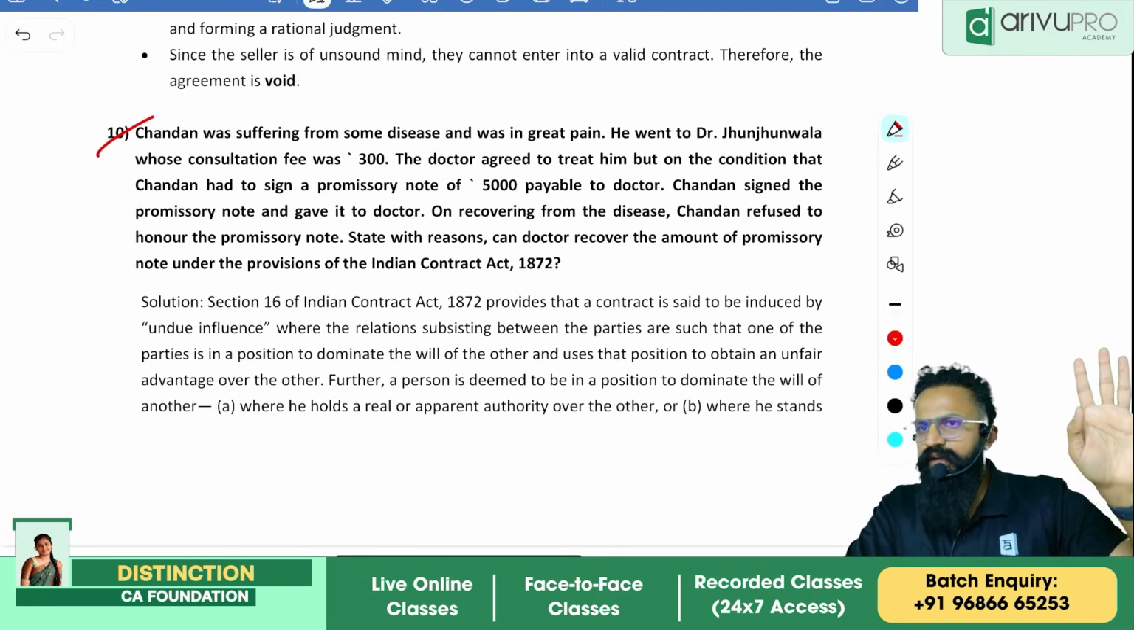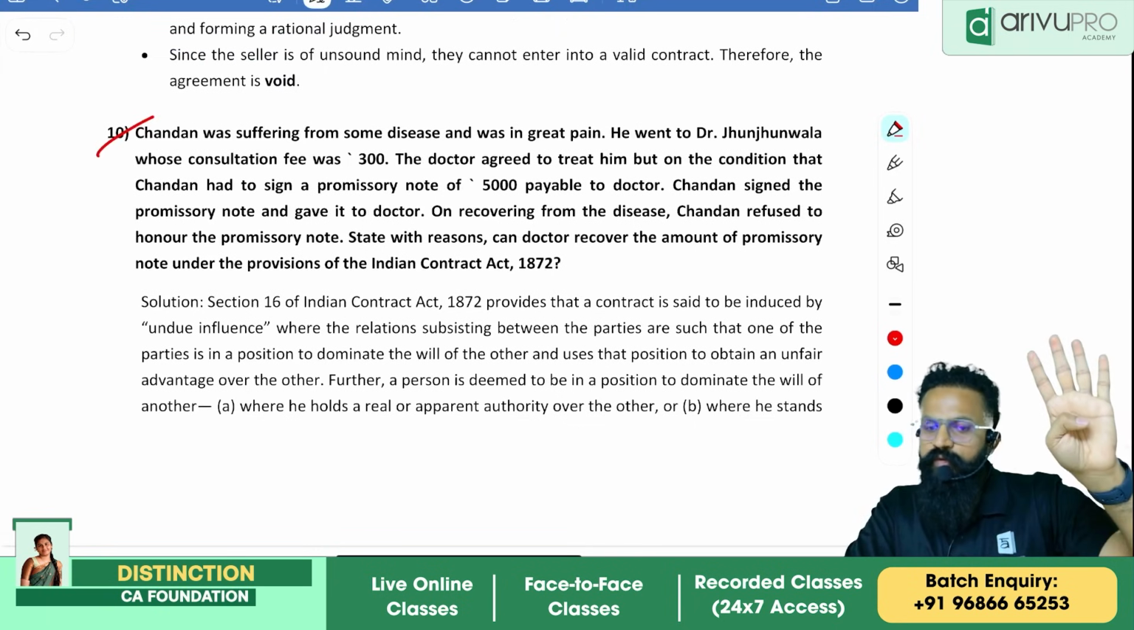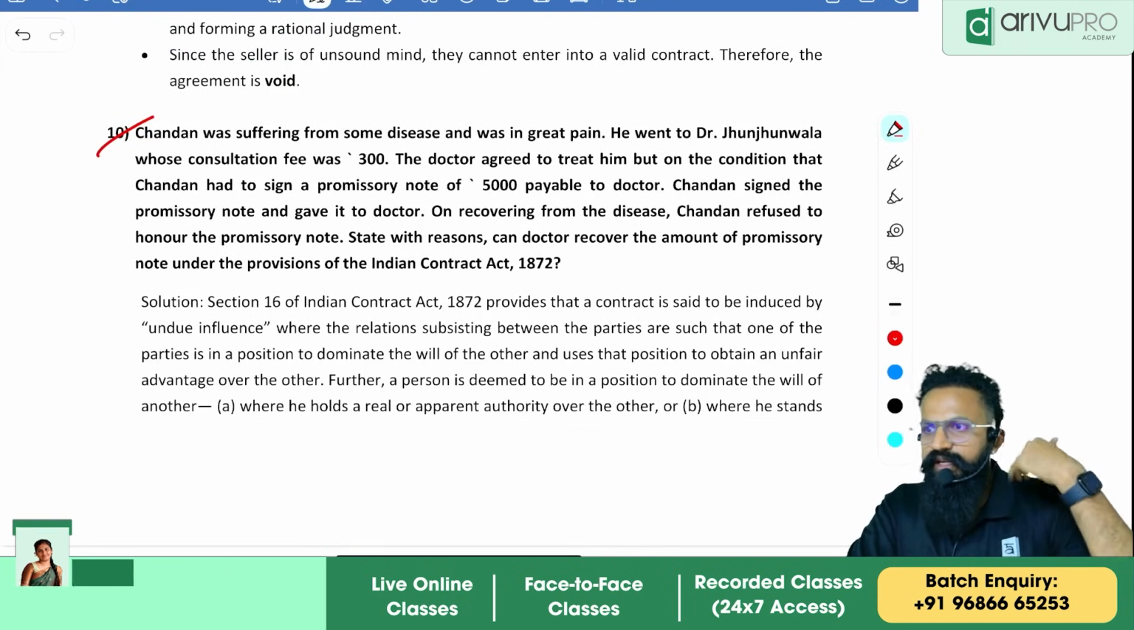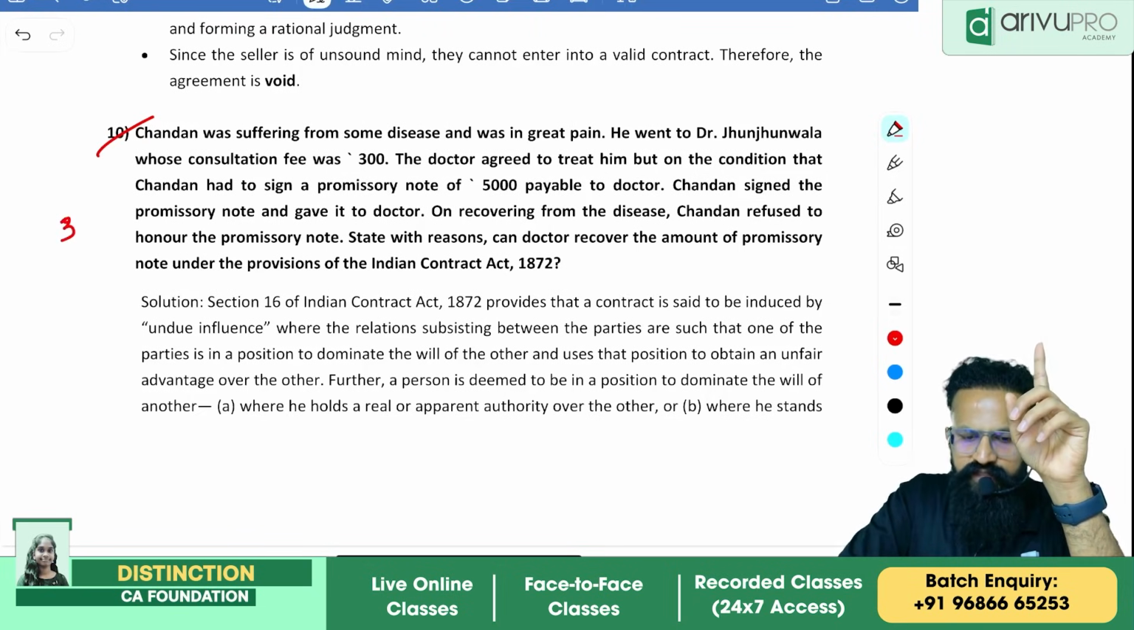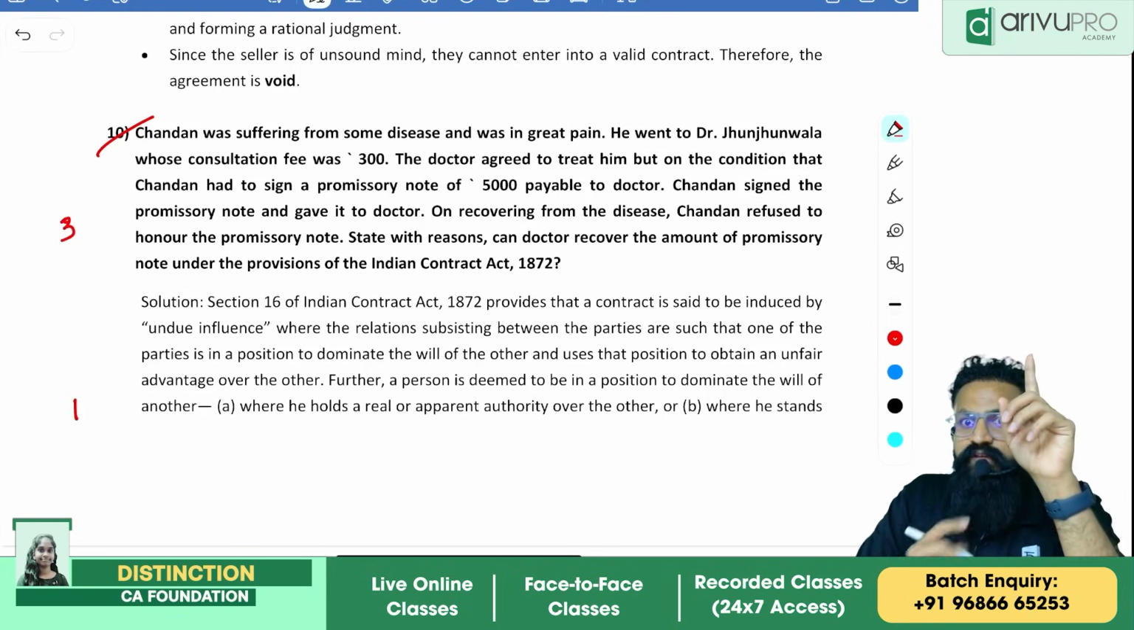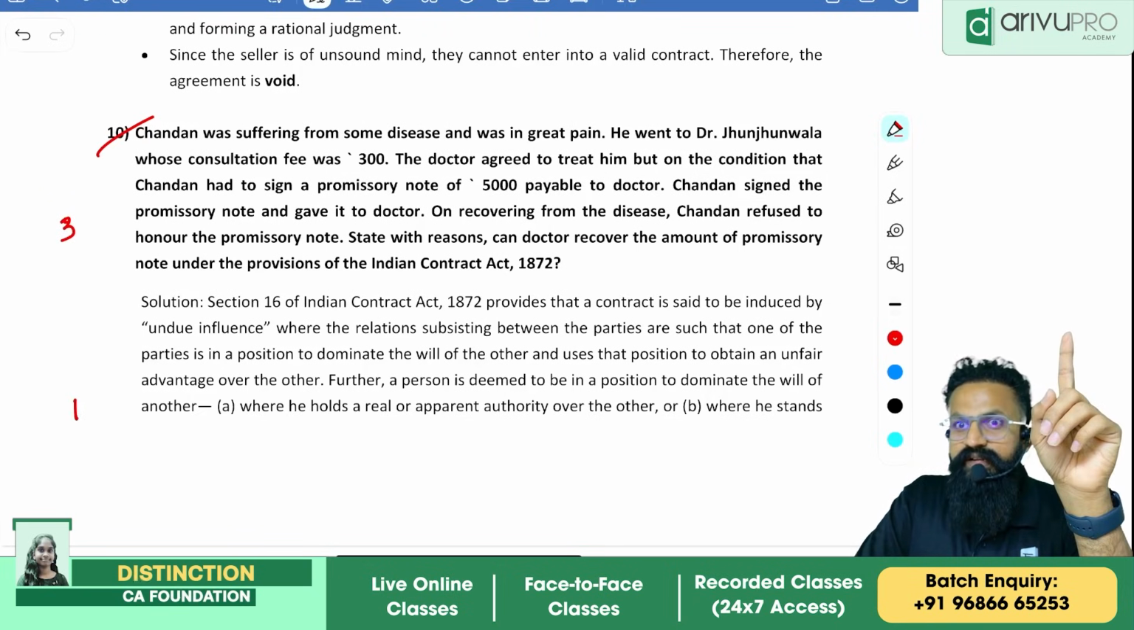This is a 5 mark question. This is a 4 mark question. How will I be writing? For my provision, I'll be getting 3 marks. For my conclusion, I'll be getting 1 mark. Why conclusion has 1 mark, people?